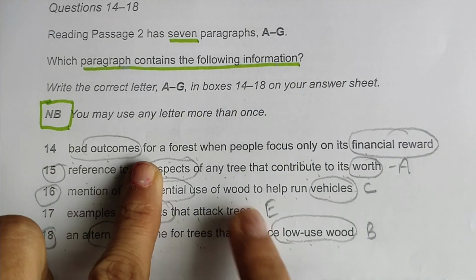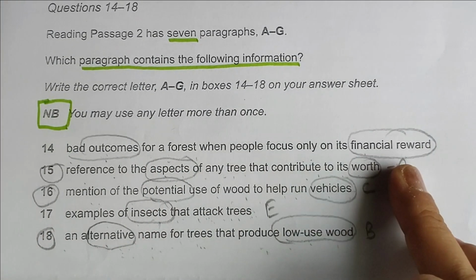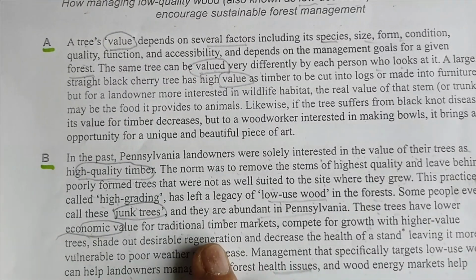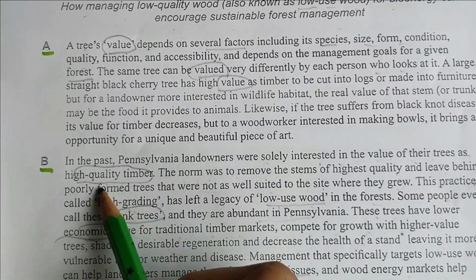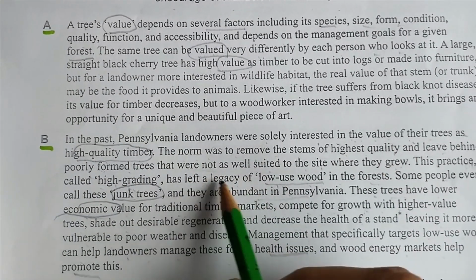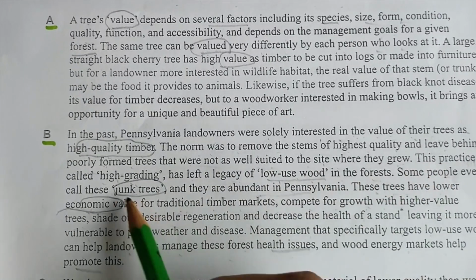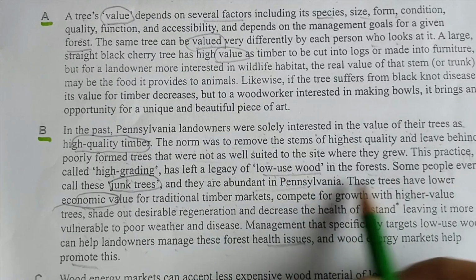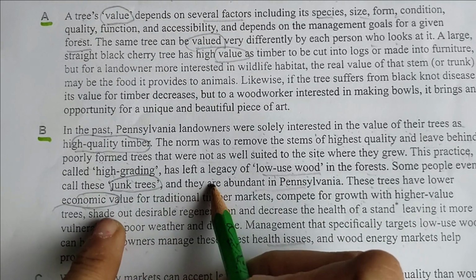Bad outcomes for a forest when people focus only on financial rewards. So where are bad outcomes? Let's read it again. Poorly formed trees. High grading has left a legacy of low. Some people even call these junk trees, and they are abundant.